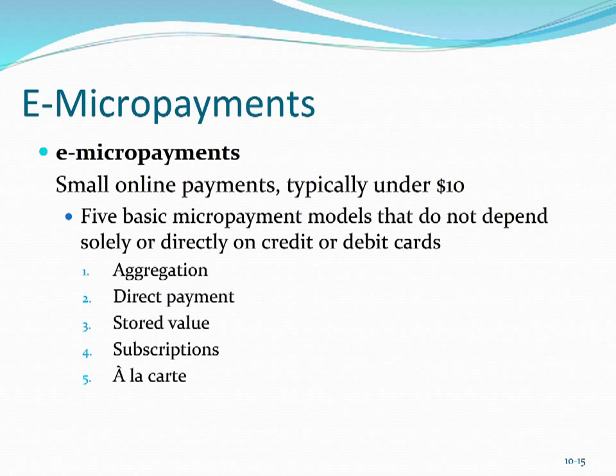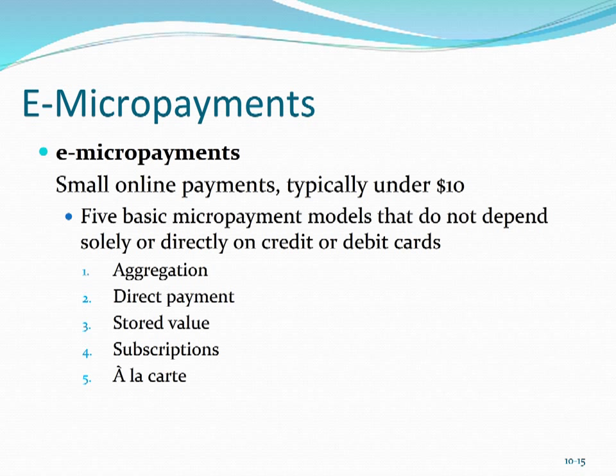Another form of payments are e-micropayments. Vendors who accept credit cards typically have to pay a minimum transaction fee that ranges anywhere from 25 cents to 35 cents, plus a percentage of, say, 2 or 3% of the purchase price. The same is true for debit cards, where the fixed transaction fees are larger even though there are no percentage charges. These fees are relatively insignificant for card purchases over $5, but when the charge is very small, it can really eat into your profit. Nevertheless, it's been shown that consumers are willing to use their credit cards or debit cards for purchases under $5, as evidenced by a number of studies that have been done.